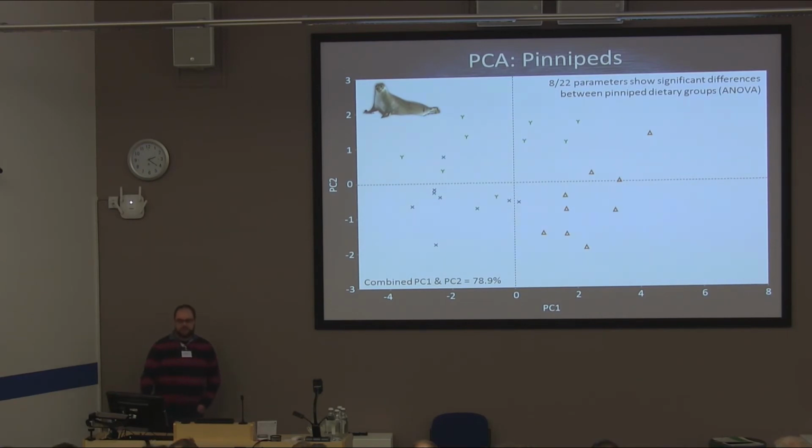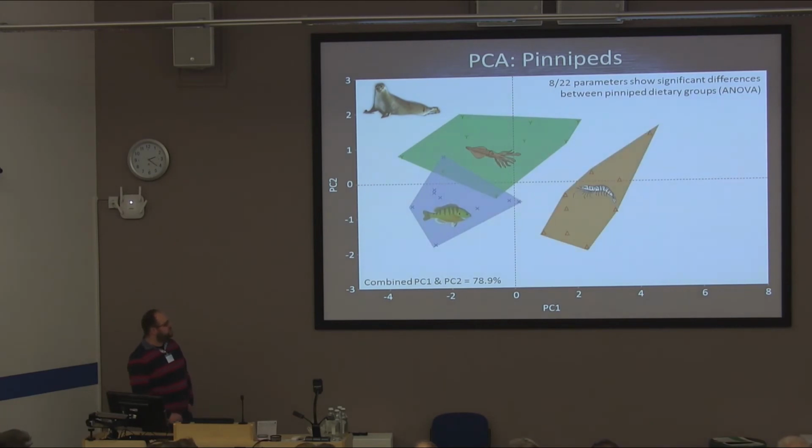We can then take these 8 parameters and carry out a principal components analysis to create a dietary shape space, as it were. And we find that we can separate the cephalopods and the fish eaters, to some extent along principal component 2, but not along principal component 1, and both of these separate neatly from the crustacean eaters along principal component 1. And we would suggest, therefore, that principal component 1 seems to be quite a good indicator of the crunchiness of food items in the diet. I wouldn't like to use the word hard food items, but crunchy food items we'll go with.